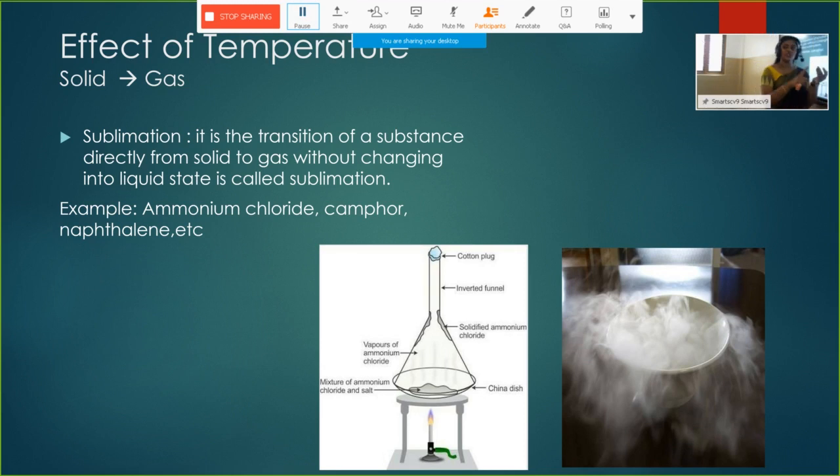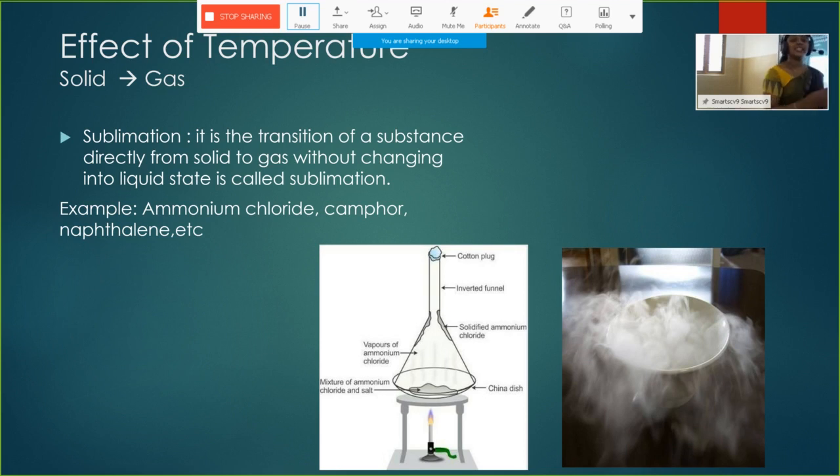We have already discussed solid to liquid, liquid to gas, and now next is solid to gas. How can we convert solid to gas? We can convert some substances directly from solid state to gaseous state.